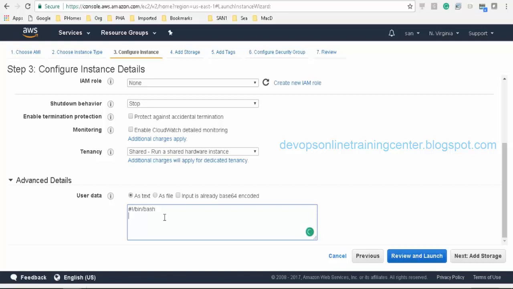This is a RHEL instance, so by default I want to install Apache and start the service. So I'll say yum install http and then service httpd start. Will this work?